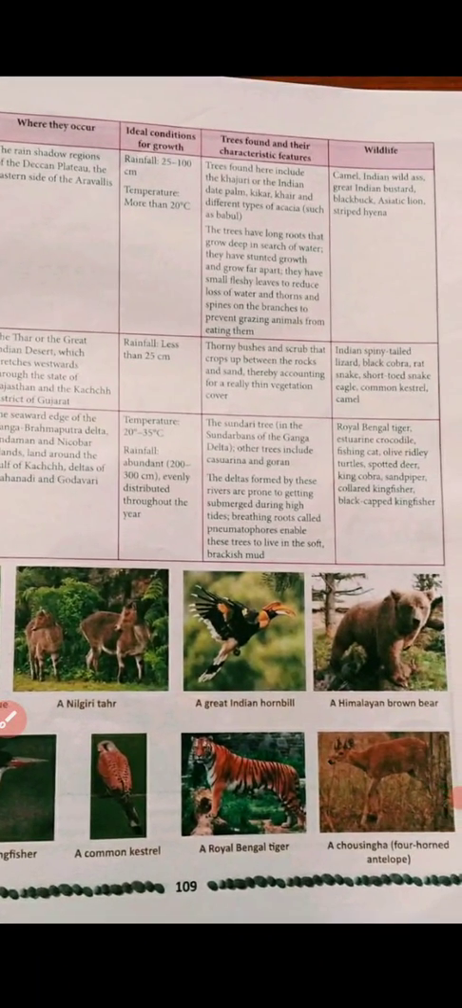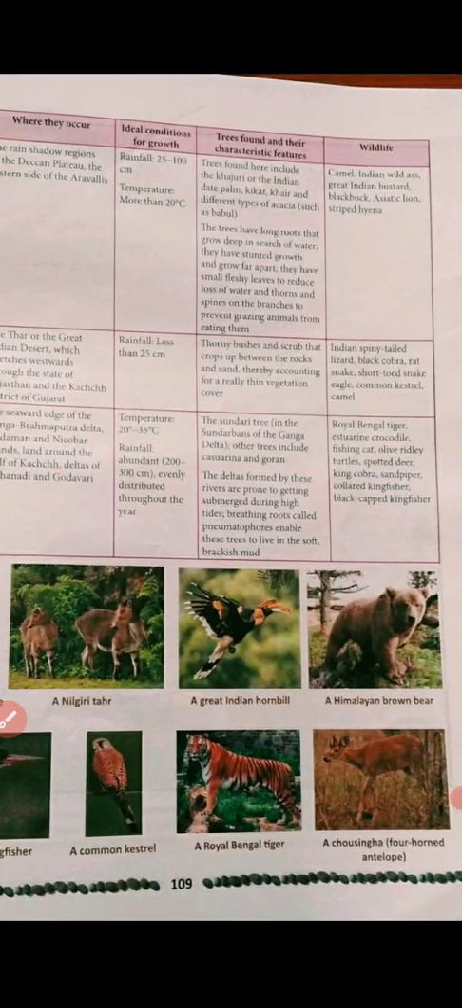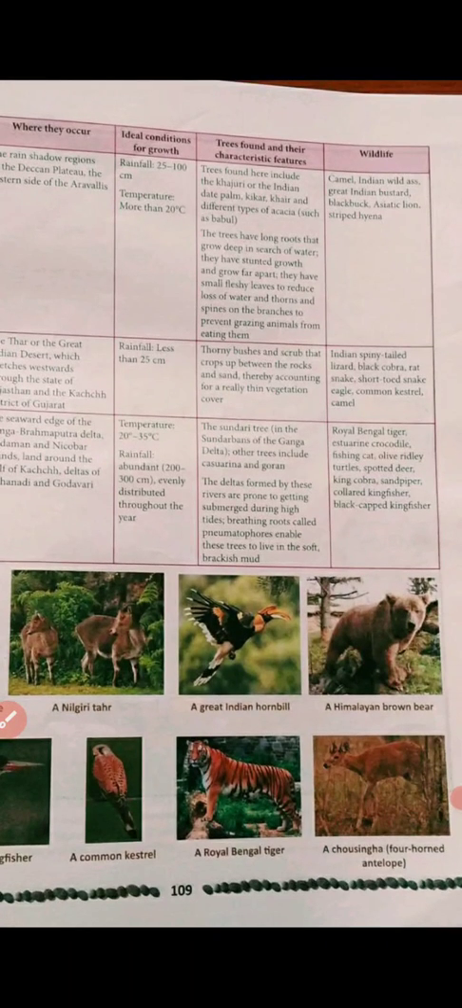Okay, which are the rain shadow regions which get very less rainfall. That is from 25 to 100 centimeter, and the temperature is more than 20 degrees Celsius. What are the characteristic features? Trees found here include the khajuri or the Indian date palm. Okay, date trees. Date is a fruit, dry fruit that we all eat, right? Then it is kikar, khair, and different types of acacia such as babool. Okay, these trees are found.